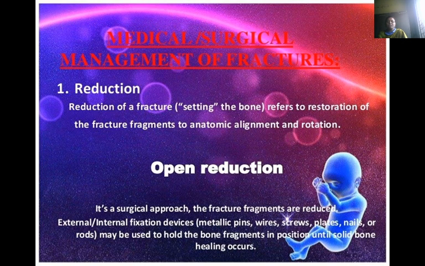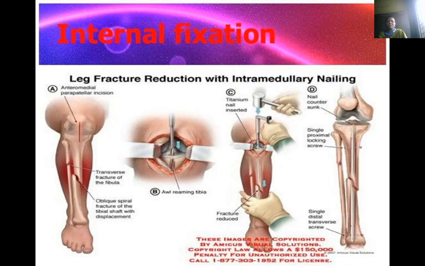Medical and surgical management: reduction. There may be open reduction and closed reduction, as you know. Reduction of the fracture, that is setting the bone, refers to restoration of fracture fragments to anatomic alignment and rotation. Open reduction is a surgical approach. The fracture fragments are reduced with external or internal fixation devices, which may be metallic pins, wires, screws, plates, nails and rods, used to hold the bone fragments in position until solid bone healing occurs. This is how internal fixation will be done.